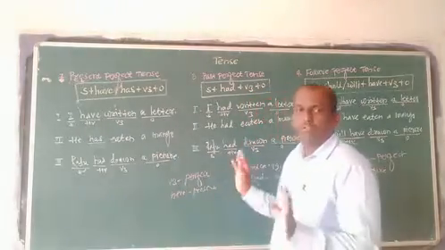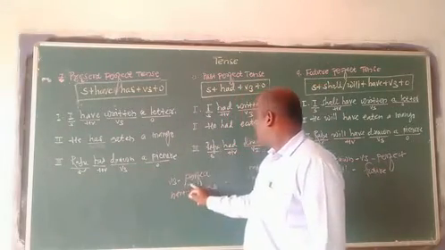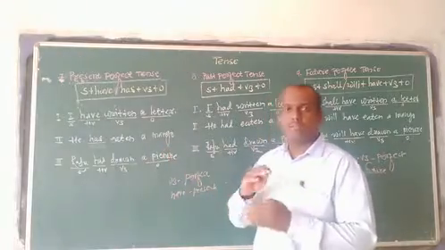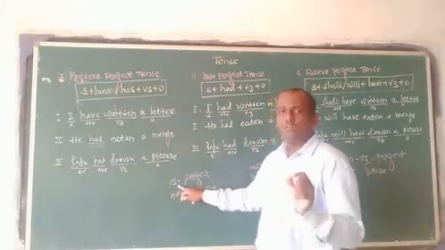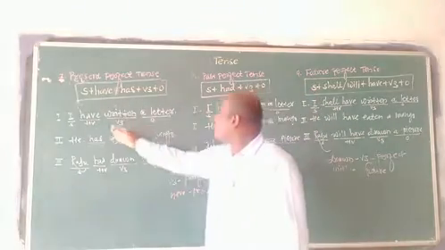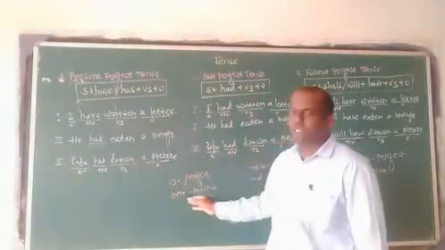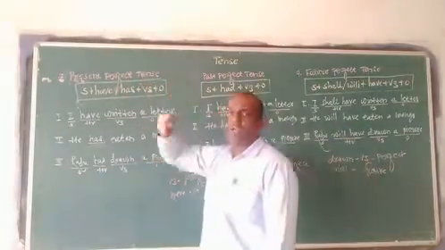How to identify? Look for the main verb. The main verb is written, eaten or drawn. I use that particular verb in the third form, the third form of the main verb. The third form always tells us perfect. Then have is used here, has is used there, and that is always used in present tense. So the tense is present perfect tense.